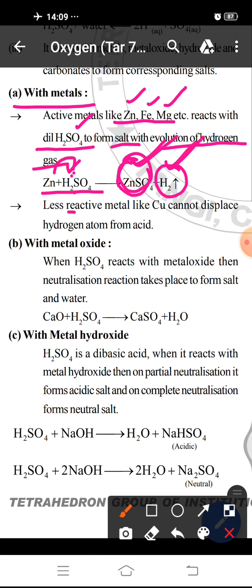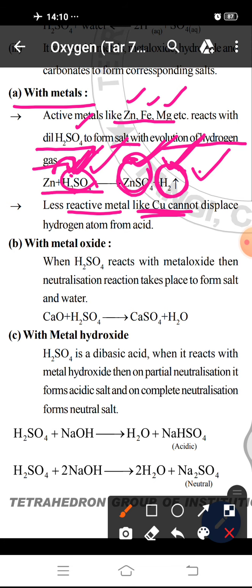But when less reactive metals like copper react with H2SO4, they do not evolve hydrogen gas because they do not displace the hydrogen atom from H2SO4, due to their less reactivity.